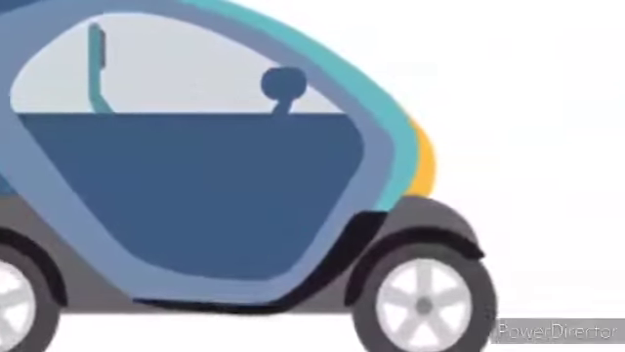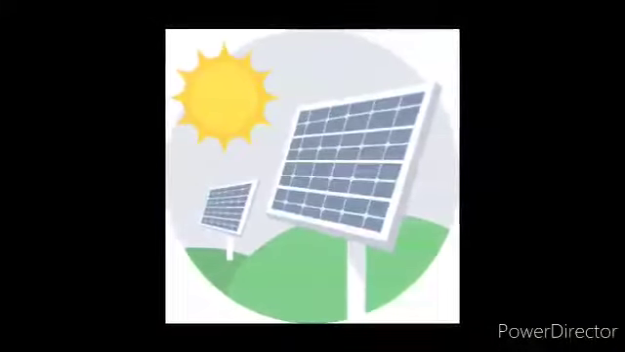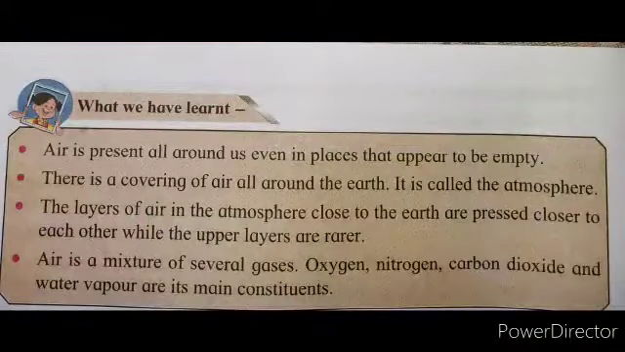So we'll come to the concluding part of this lesson. We'll see the points which we learned from this lesson. Air is present all around us, even in places that appear to be empty. There is a covering of air all around the earth. It is called the atmosphere. The layers of air in the atmosphere close to the earth are pressed closer to each other, while the upper layers are rare. Air is a mixture of several gases. Oxygen, nitrogen, carbon dioxide, and water vapor are its main constituents.